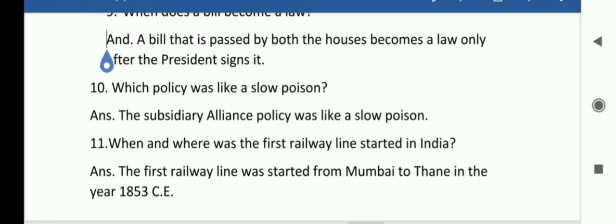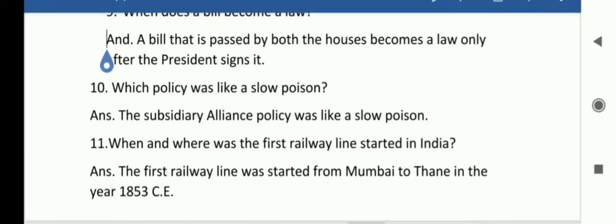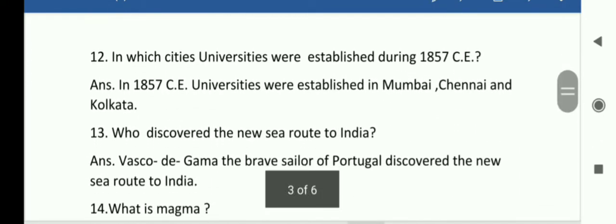So students, your answer is the first railway line started from Mumbai to Thane in the year 1853 CE. So students, here 1 to 11 question answer for the 1 mark for the question first B. Let's go for the next 12 number, dear students, just check it.